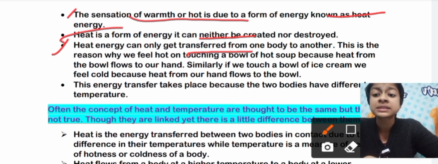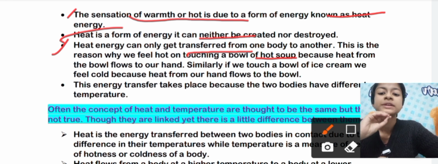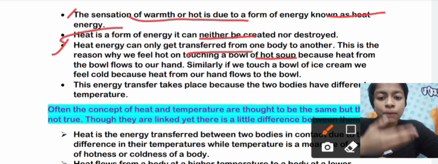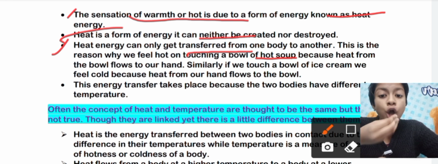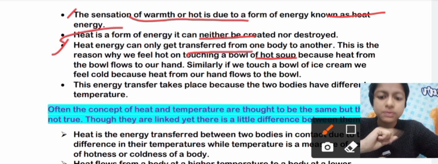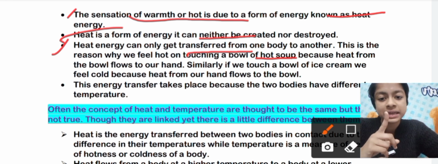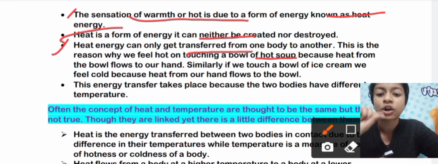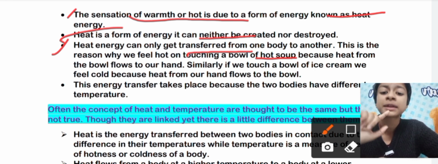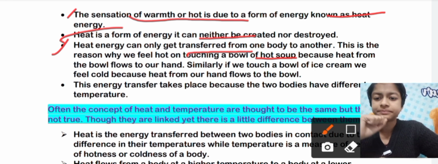This is the reason why we feel hot on touching a bowl of hot soup. When we touch a bowl of hot soup, what happens? There is heat in the molecules of the hot soup, and it gets transferred to our hands, and that's why on our hand we get a sensation of heat or warmth. So this is the reason why we feel hot.